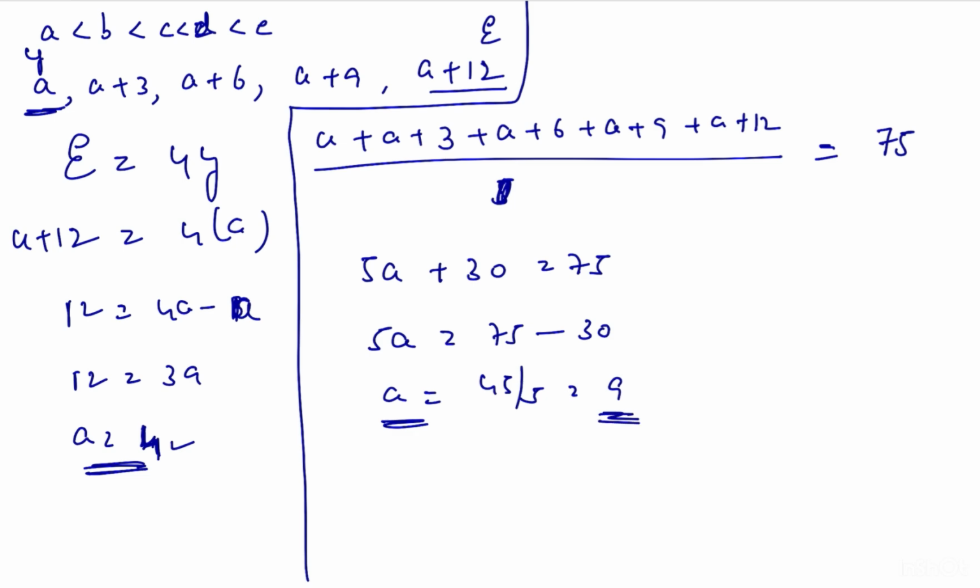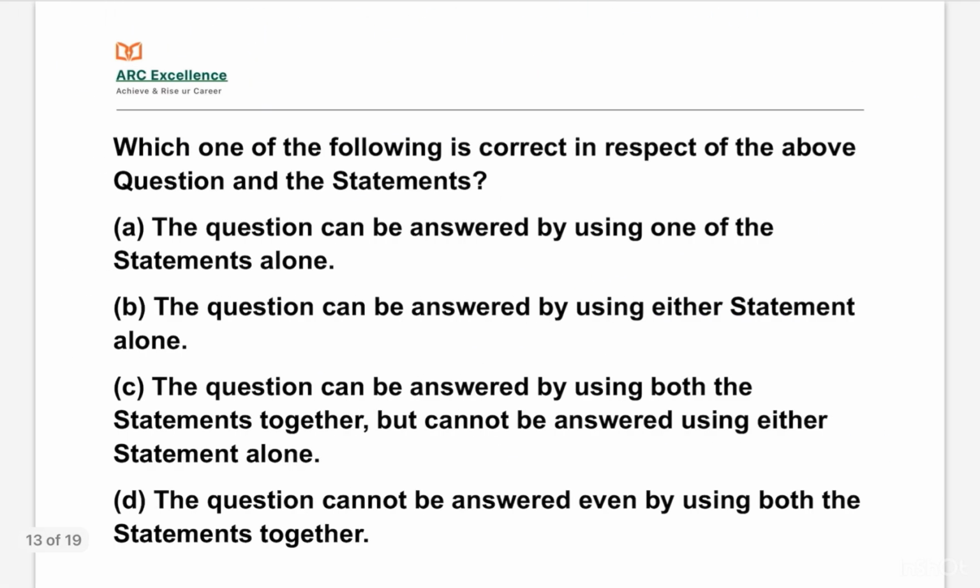So, by using statement 1 we get the youngest sibling's age as 4, and by using statement 2 we get the youngest sibling's age as 9. So, by using the two statements, we are getting two different answers. Now we have to solve this question.